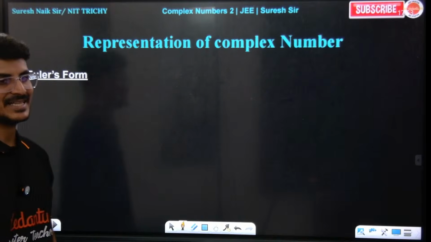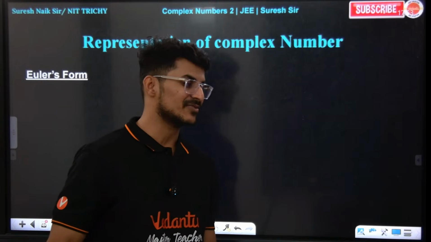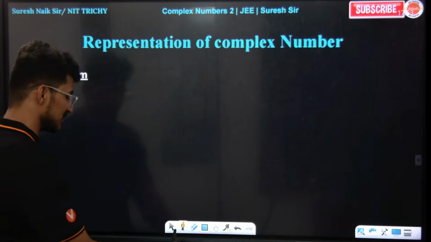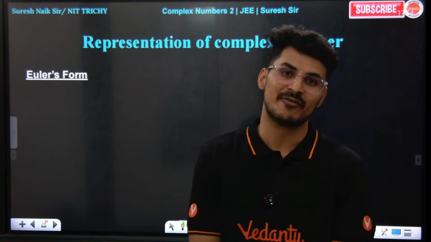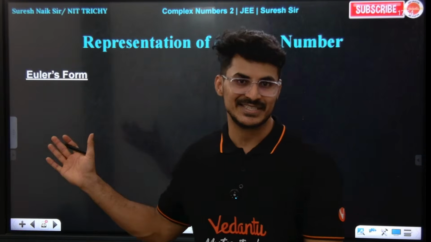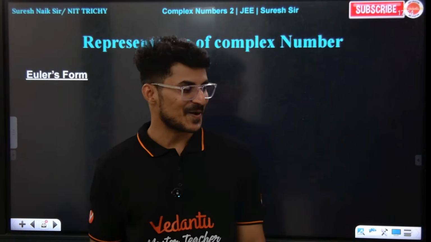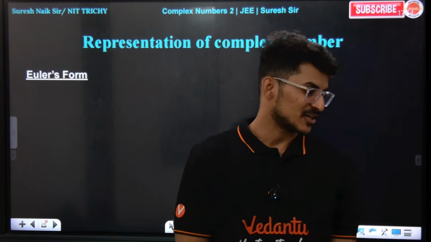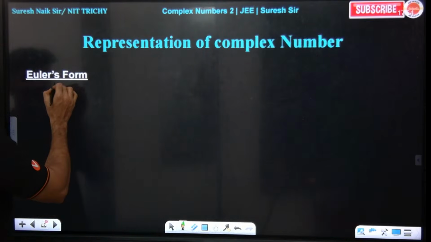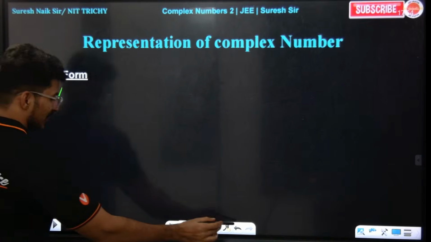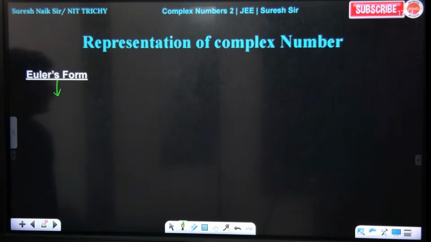Euler form. This is what is called Euler's form. It's very famous. You might have studied sin x expansion, cos x expansion, e power x expansion. And Euler, it's very famous. Lots of respect for him. He is a very intelligent and very knowledgeable person.